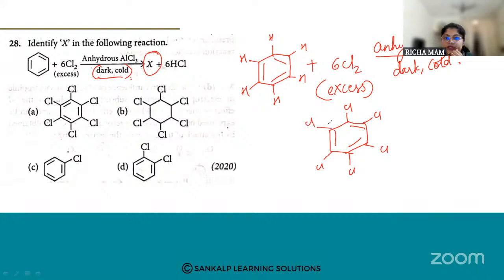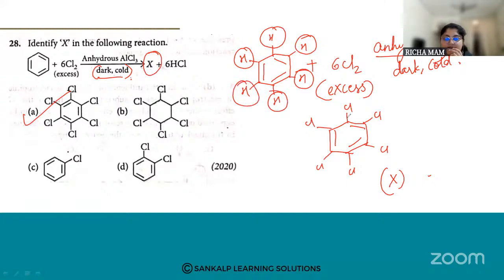So this is the product X, option number A. All the terminal hydrogens, the axial hydrogens, are replaced by chlorine. When you have excess of chlorine, all the terminal hydrogens are replaced by chlorine atoms. So option number A is the answer.